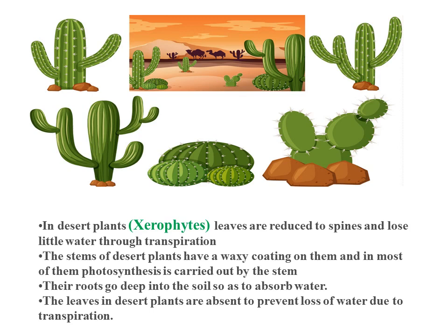I have already told you these features in the previous slide, and again the leaves in desert plants are absent to prevent loss of water due to transpiration. These are the common features of desert plant adaptation. And what are the plants in desert areas called? They are called xerophytes. You have to remember this point.